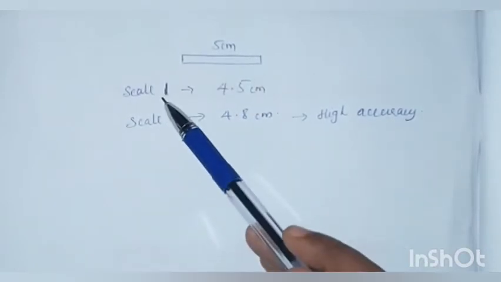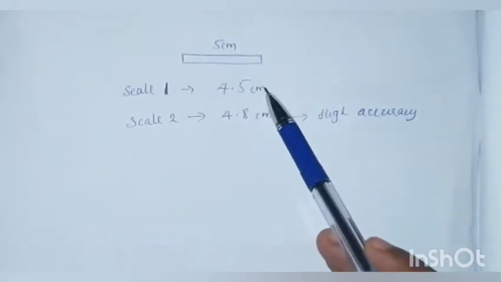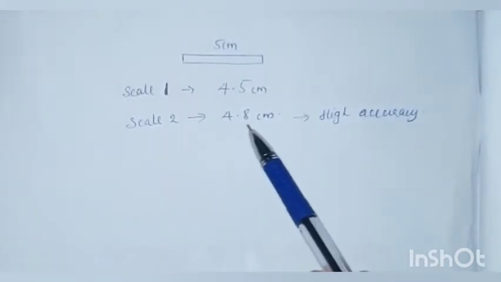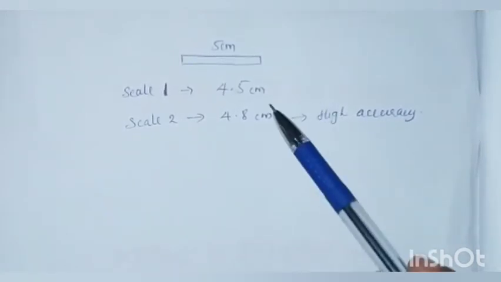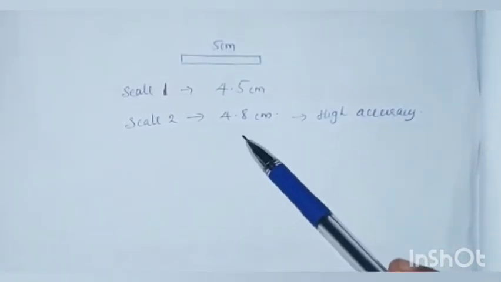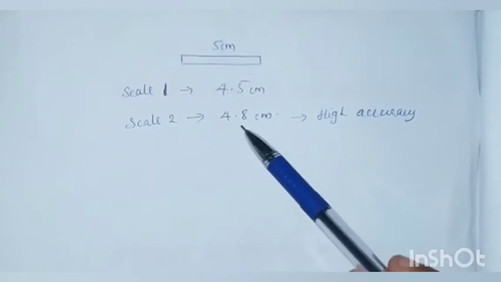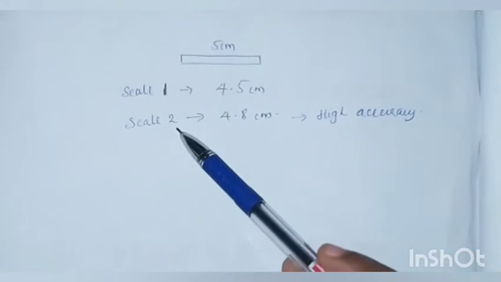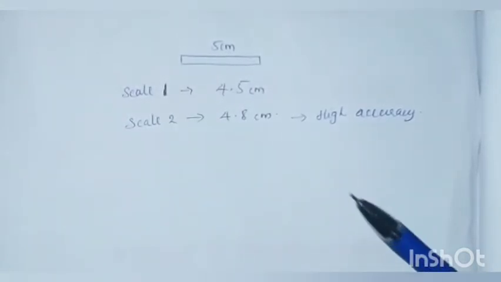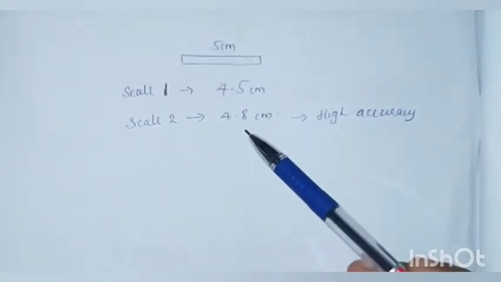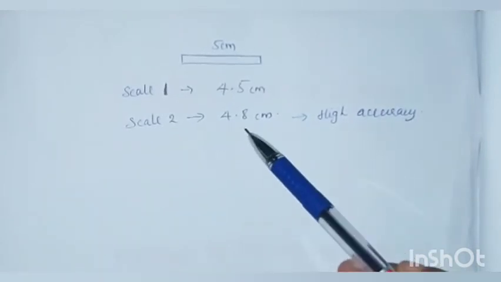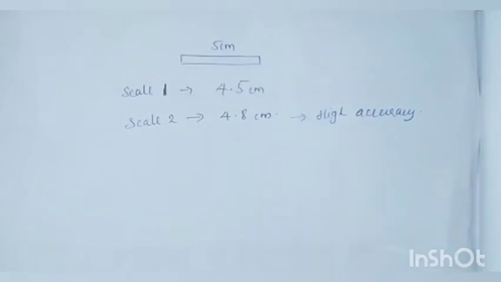Scale 1 showed a measurement of 4.5 cm, whereas scale 2 showed a measurement of 4.8 cm. So from these values we can say that the more accurate value is obtained from scale 2. Therefore, the accuracy of scale 2 is higher than scale 1. So this is what is meant by accuracy. It is the measure of how close the measured value is to the actual value.